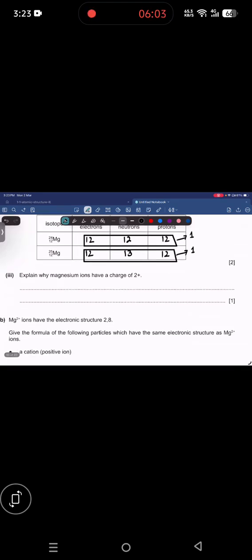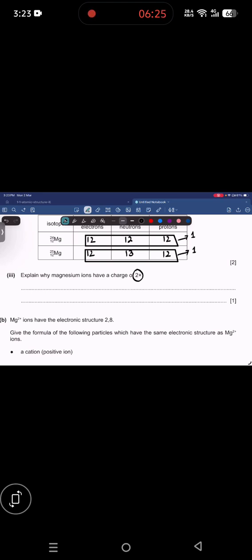Explain why magnesium ions have a charge of 2 positive. We have three different answers here. Two more protons than the electrons means the 2 positive. This 2 positive indicates that there are two more protons here.